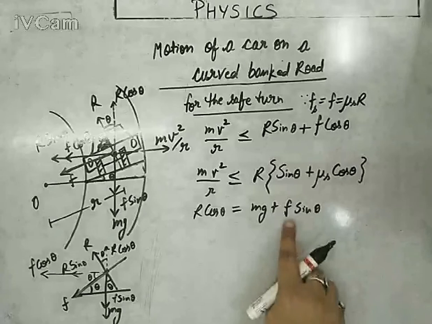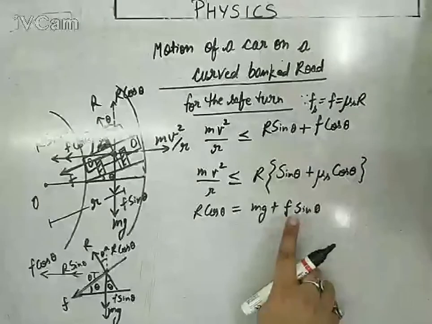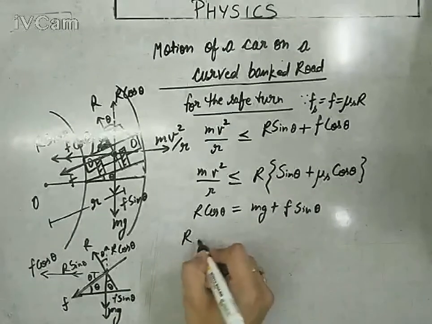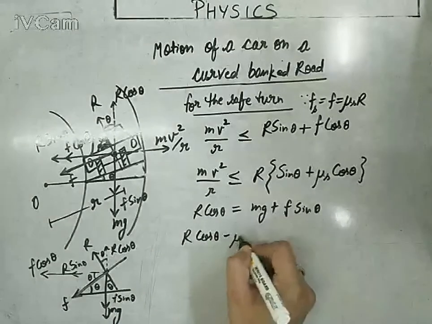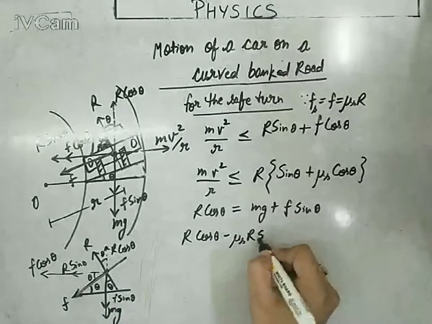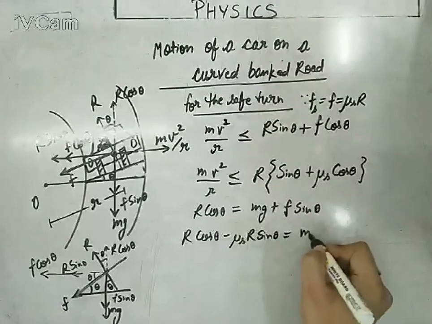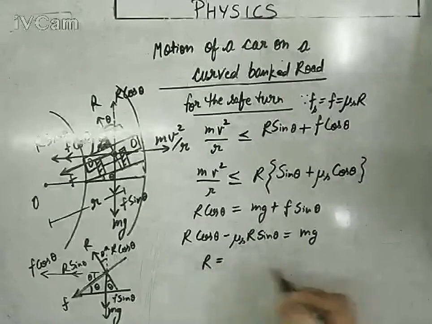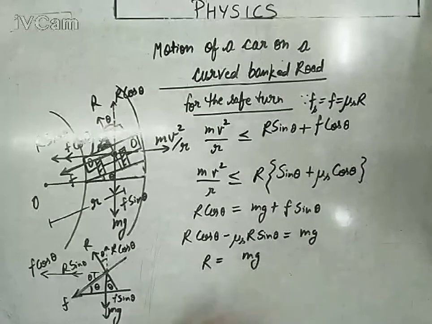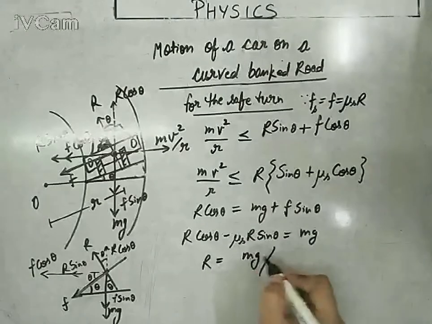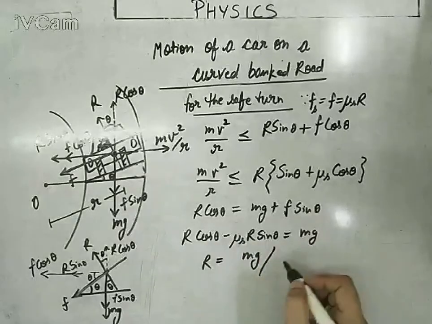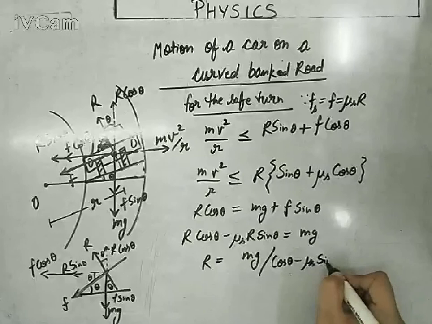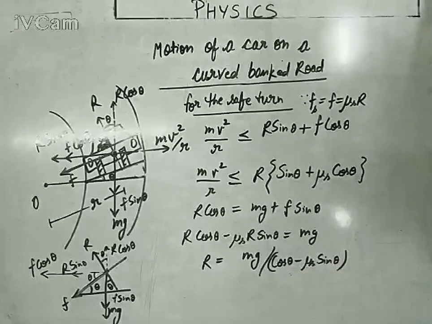How? You can write mu s R in this, and you can send this whole expression towards this one. So it would be R cos theta minus mu s R sin theta equals mg. So you can find out the value of R. So R would be mg upon cos theta minus mu s sin theta. This is supposed to be the value of capital R.